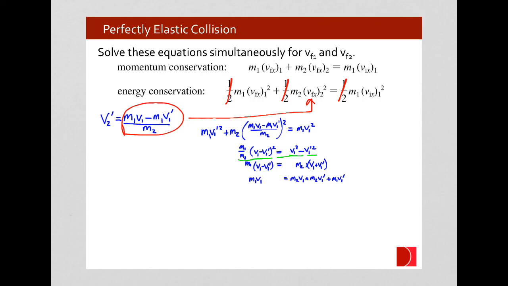We will subtract the non-v1 prime terms, so we subtract it away from that side, and it goes away from there as well. Now we have all of our v1 prime terms on one side, our non-v1 prime terms on the other side. We'll do a little bit of factoring here for simplicity.